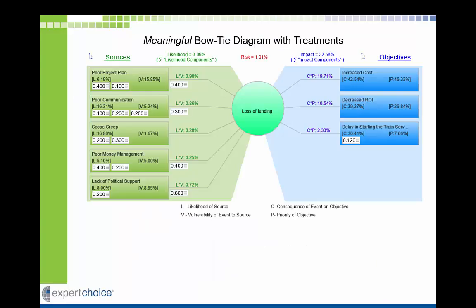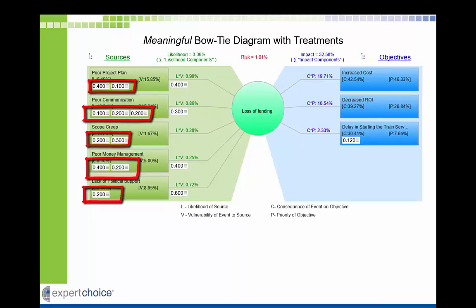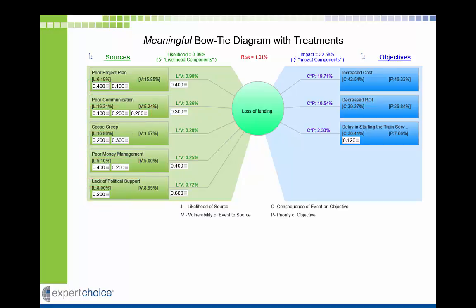Here in the white boxes, we see treatments for reducing the likelihood of the sources, treatments for reducing the vulnerability of the loss of funding event to these sources, and one treatment for reducing the impact to delay in starting the train service.